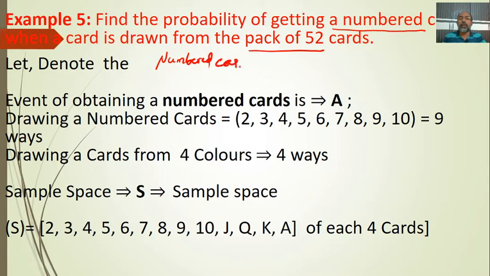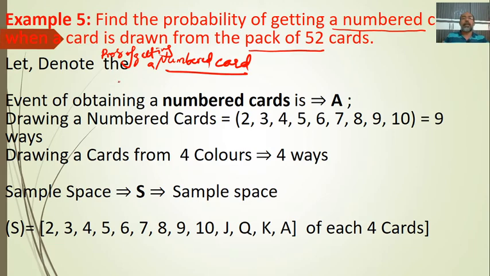Numbered card. Probability of getting a numbered card, only one number. So a numbered card. Okay, right. So what is the probability? It is the question. Then we'll see how to do the solution.